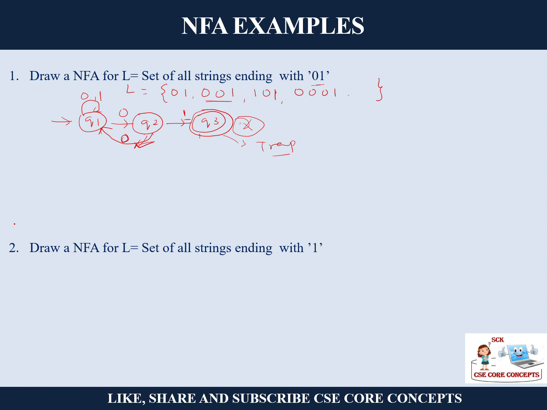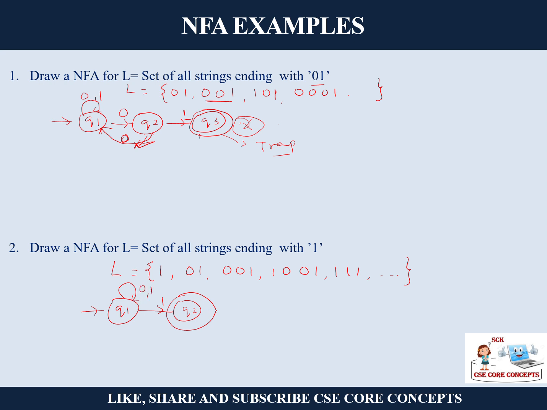Now let us go to the next question, that is, draw NFA for L set of strings ending with 1. So let us create the language set for that. Strings ending with 1, okay, 0, 1. Then that means before 1 I can have any number of zeros and any number of ones, right? Like this. Okay, so let us draw the NFA for this. So Q1, so if I give an input 1, I will lead to a Q2 state, which is an accepting state. So before that I can have any number of zeros and ones, very good.